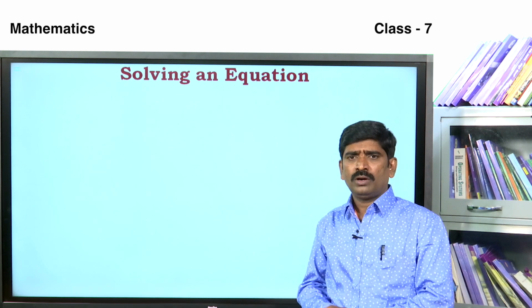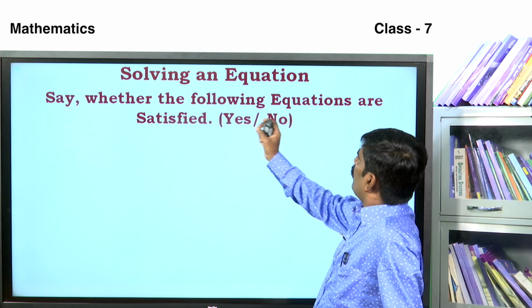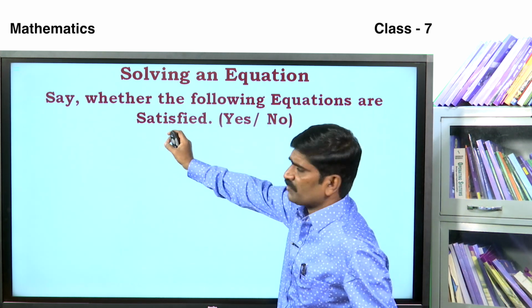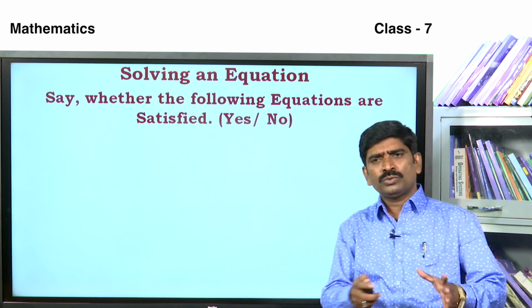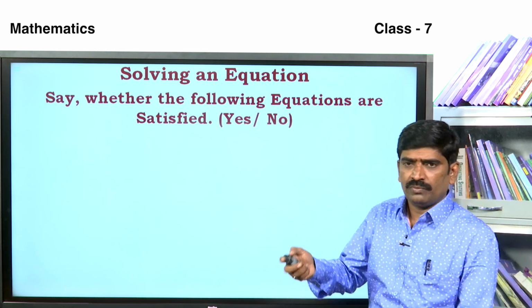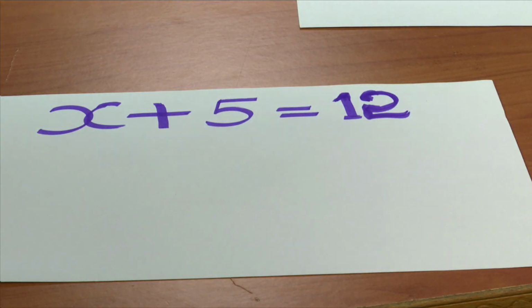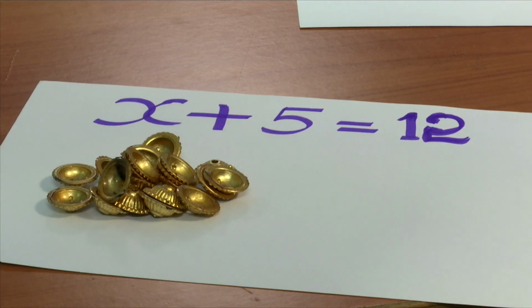Solving an equation. How to solve equations? Say whether the following equations are satisfied, yes or no. By using one activity, I will solve one equation. How to solve it? After we solve the first one, by using some materials, how to solve x?